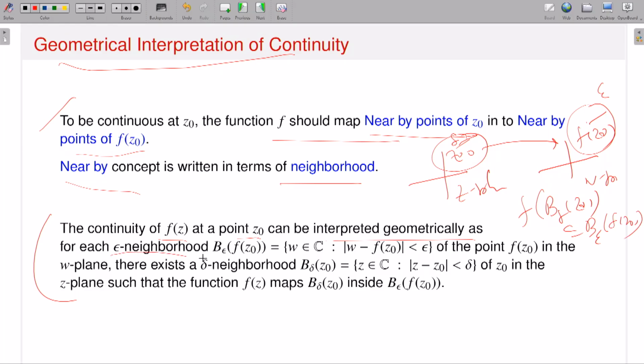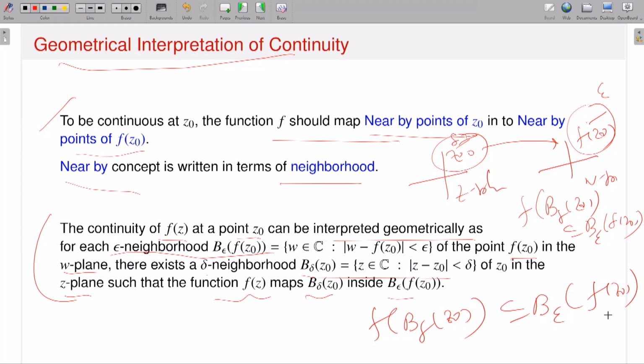So for each epsilon neighborhood, B epsilon of f of z0, of the point f of z0 in the w plane, there exists a delta. If I consider the delta neighborhood of z0 in the z plane, then f of B delta of z0 should be fully contained in B epsilon of f of z0, like in the limiting case. Okay.